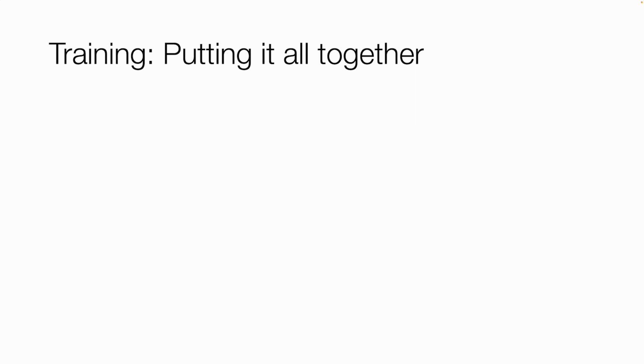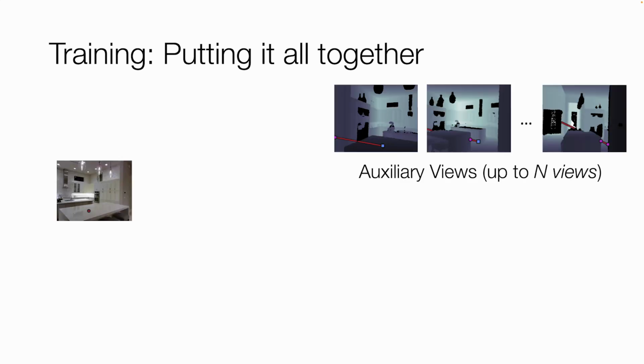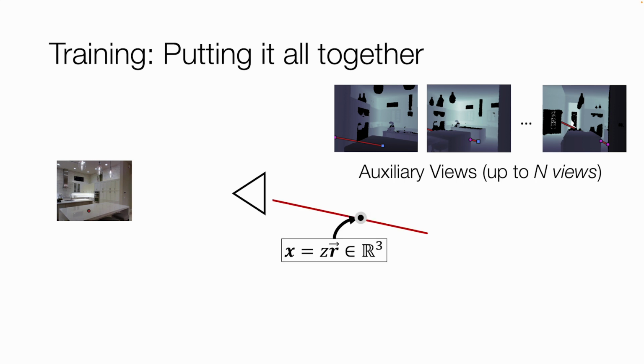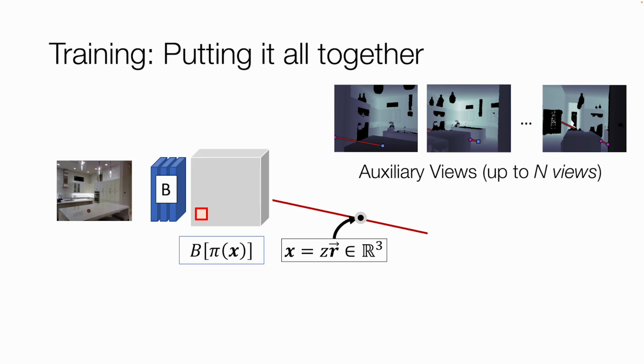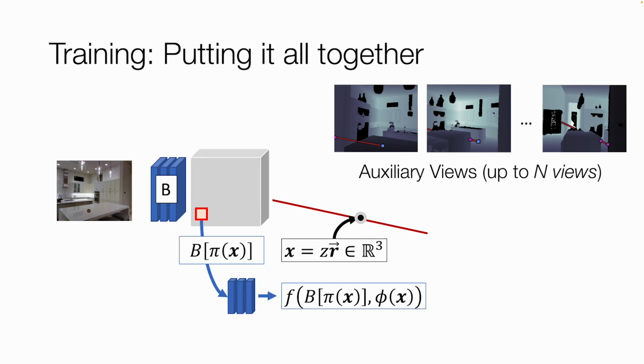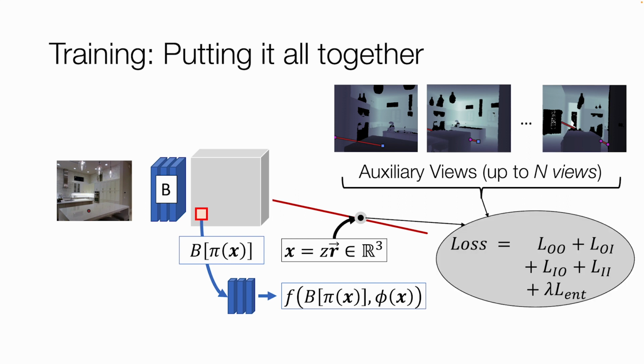Now we have these penalties, and we show how to use them to train a D2 DRDF network that can predict DRDF values for point Z. Consider the image and the auxiliary depth maps. For a ray and a point Z of R on the ray, we extract the pixel aligned features from the backbone and use an MLP to predict the distance function value. And finally, we use our auxiliary views to extract constraints for the segments along the ray and impose this additional loss, the details of which will appear in the paper.